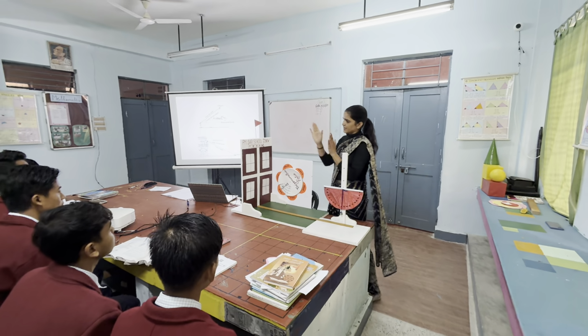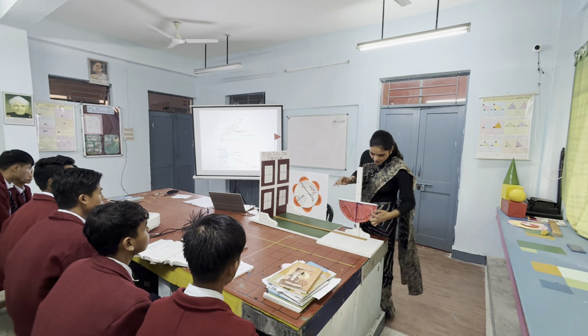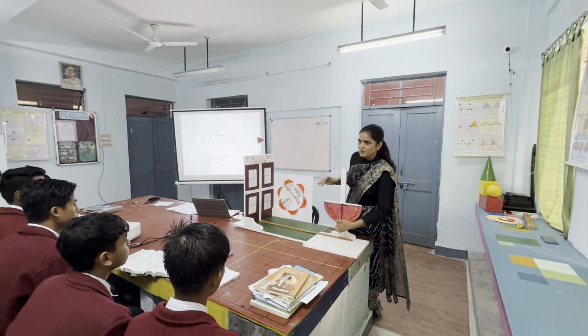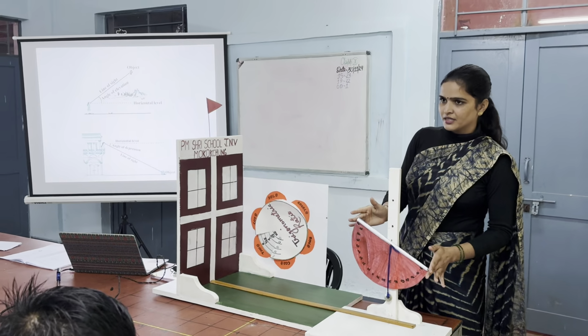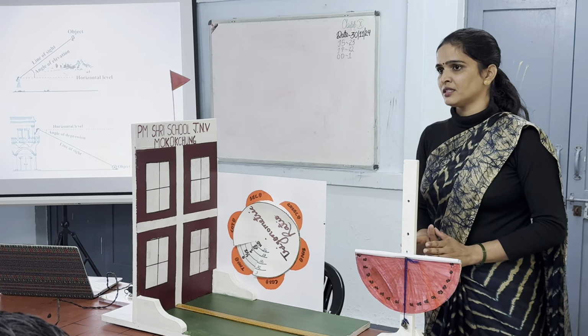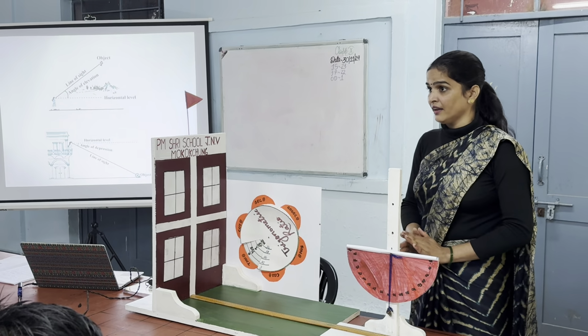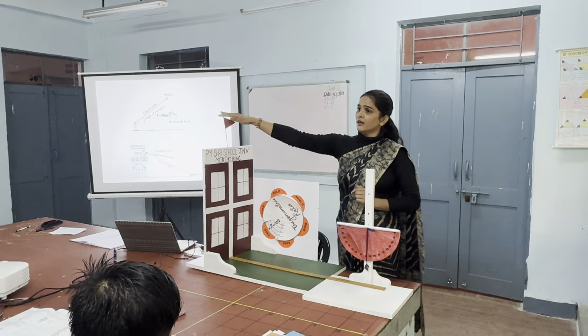First of all, we have to set the arrangement. It is a school building, it is a clinometer, and on the clinometer the angles are measured. Here is 0. If we look at the building, it is movable. So we arrange the clinometer in such a way that the top of the flag is visible from the straw.